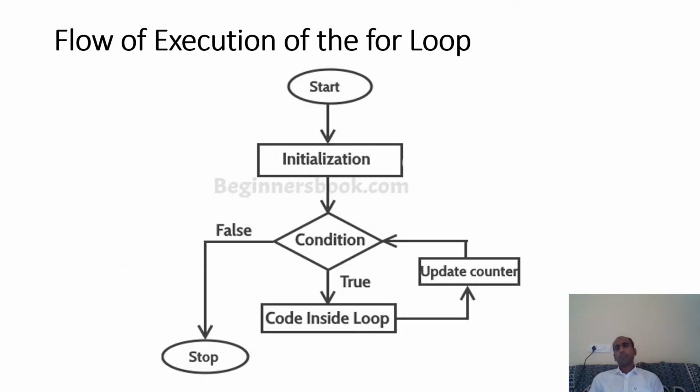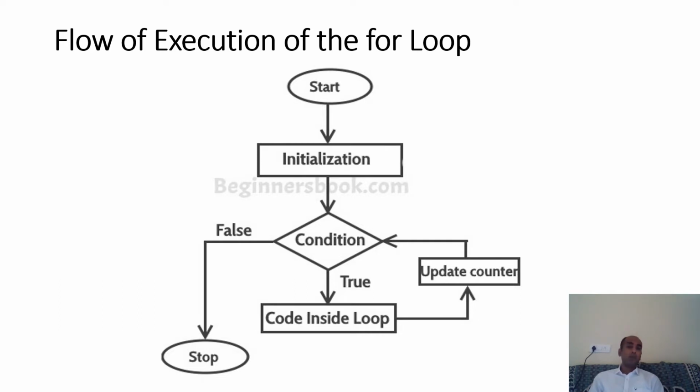So let's see the flow of execution. First of all, the initialization part of the loop will execute, then the condition is checked. If the condition is false, the loop will not execute. If the condition is true, the statements will get executed. Again, the cursor will jump to the increment or decrement part. Again, the condition will be checked, and this will repeat till the condition is true.